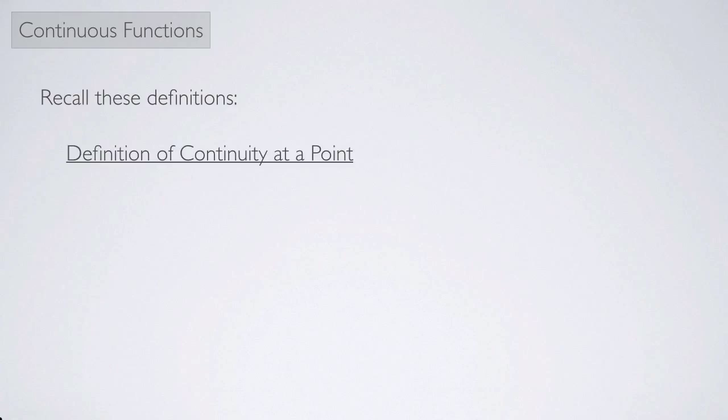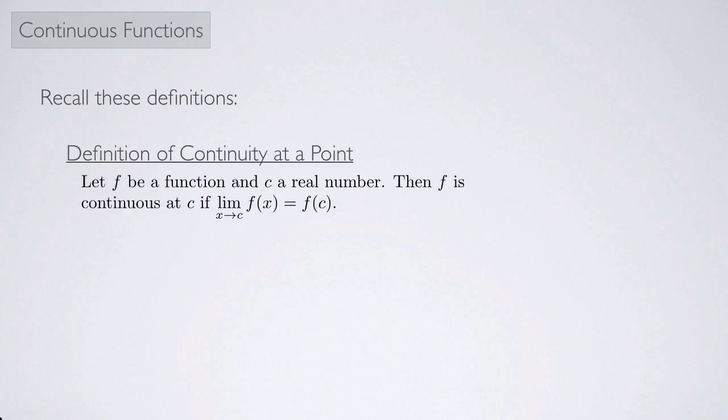Let's review a couple definitions involving continuity. So we have continuity at a point. Let f be a function and c a real number, then f is continuous at c if the limit as x approaches c of the function equals f of c.